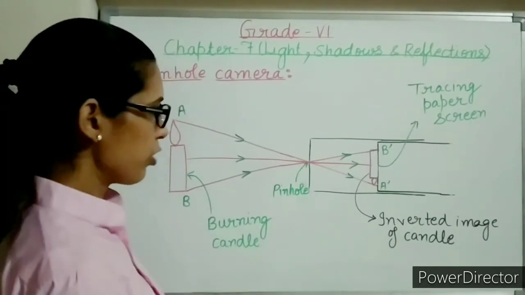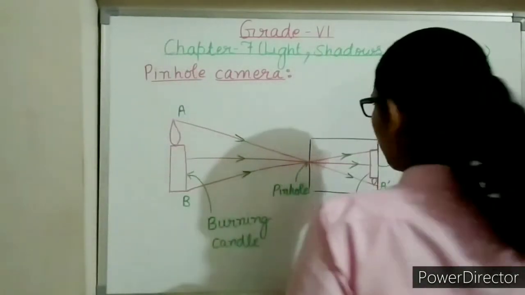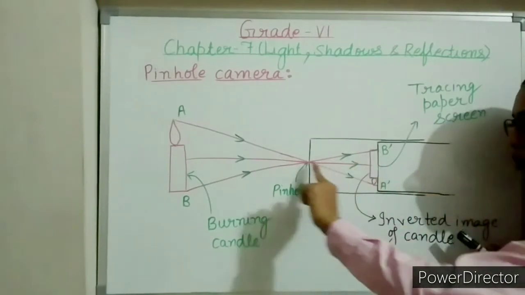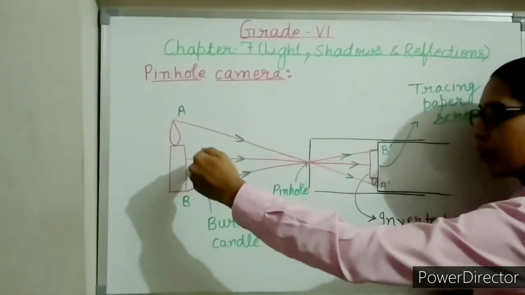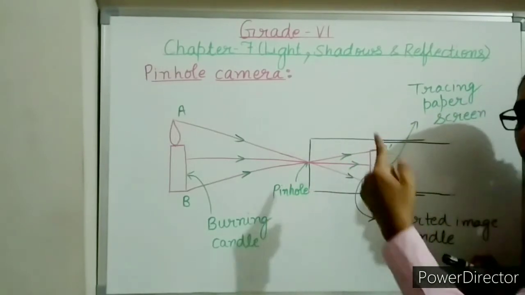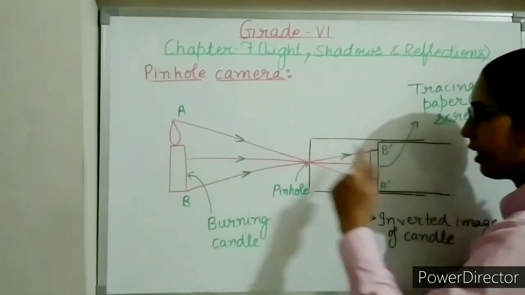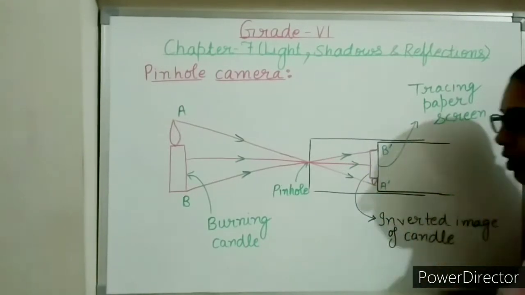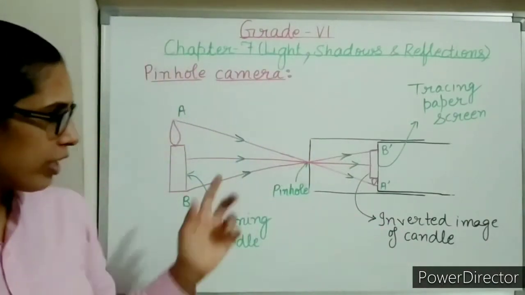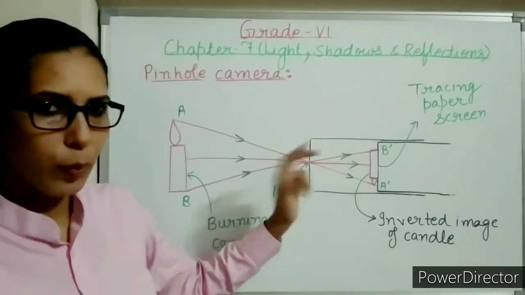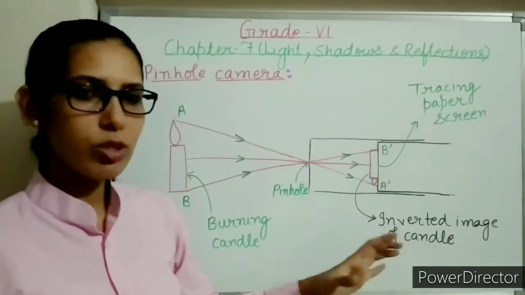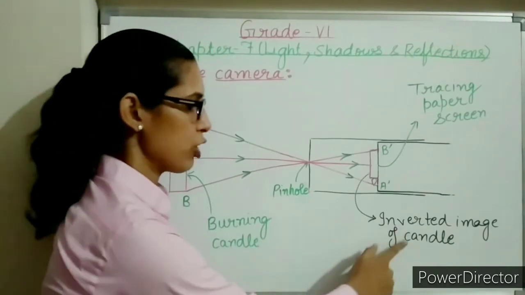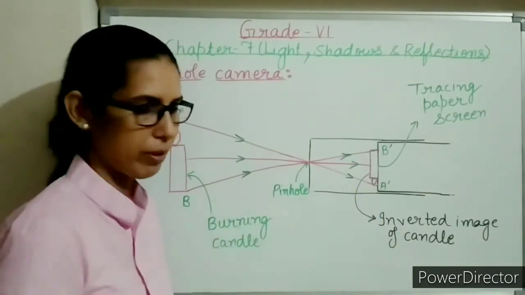If you want to see any object through the pinhole camera, try to see from here, then you will be able to see the object. If any object is in front of the pinhole camera, you will be able to see the image of that object here on the tracing paper, and the image will be an inverted image. What is the meaning of inverted image? As you can see, this is upside down. Inverted means ulti image. So in the pinhole camera, an inverted image is formed here on the tracing paper.